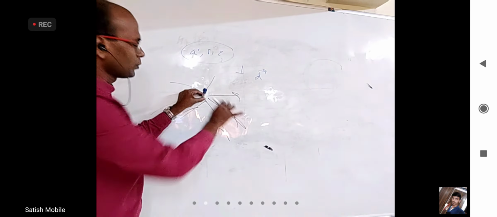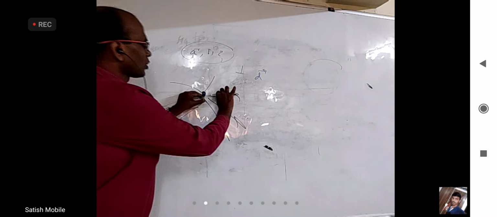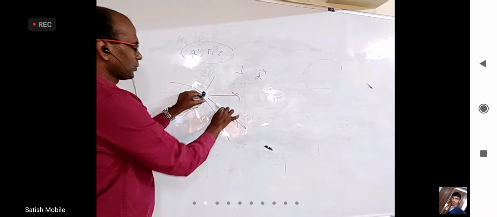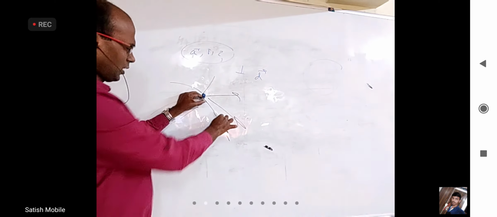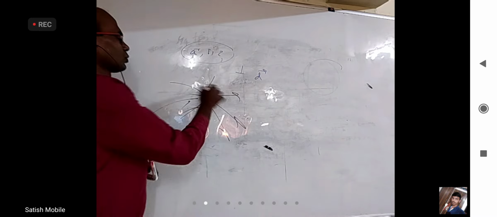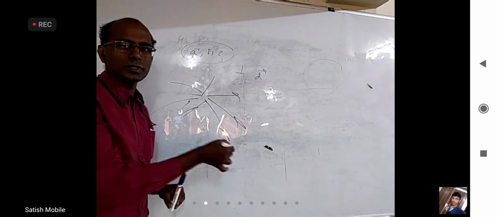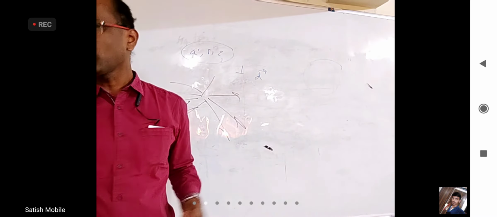Or you can move parallel to them. So you call this A bar, you call this B bar, you call this C bar, or you may call movement of that B bar and move this somewhere C bar, doesn't matter. So among these, one of them is A bar, one of them is B bar, one of them is C bar, they are coplanar.